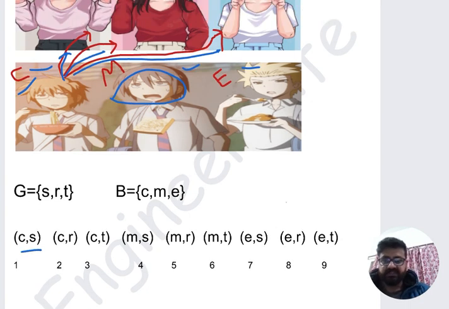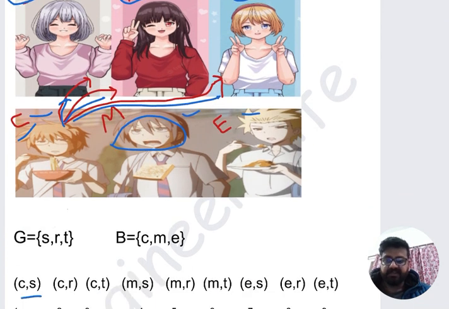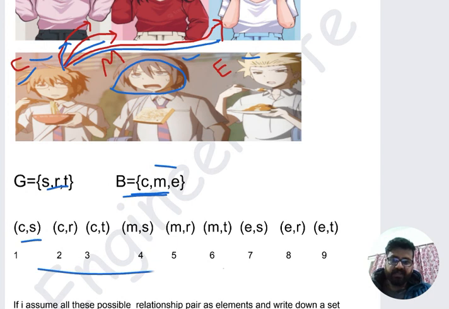If I assume this is the girl set G, how many girls are there? There are 3 girls, so the number of elements in set G is 3. And I denote boys by capital B, as we always denote a set by a capital letter. So this is set B, and there are 3 boys, 3 elements C, M, and E. So there are 3 elements in set G as well as 3 elements in set B. And I have told you that there is a possibility of 9 pairs, a maximum of 9 pairs possible.